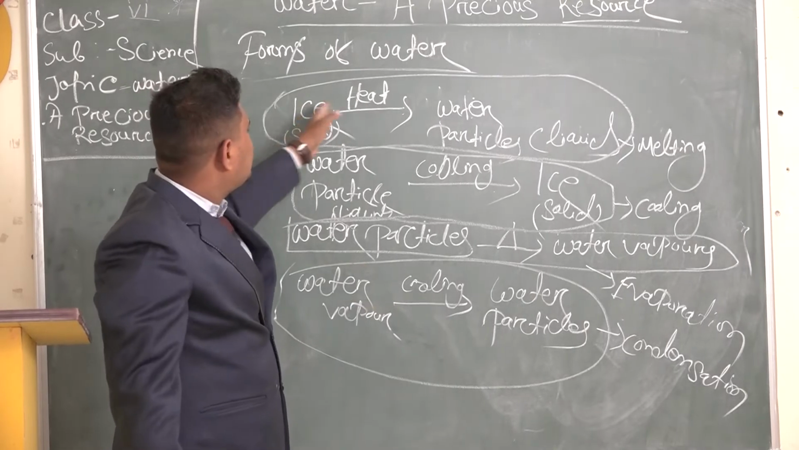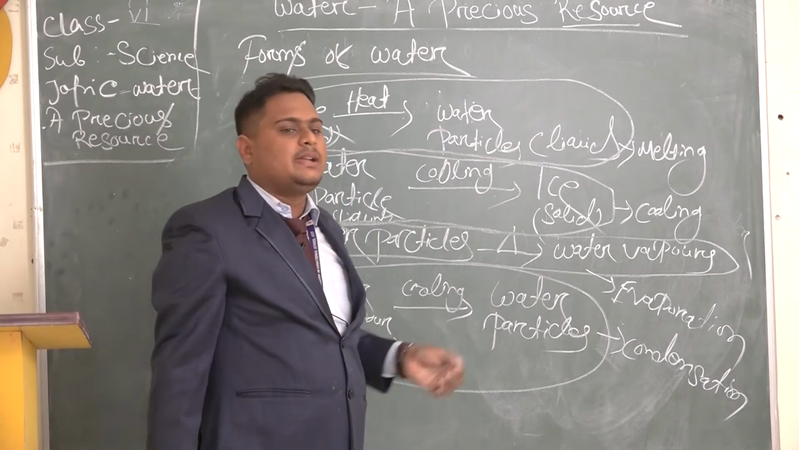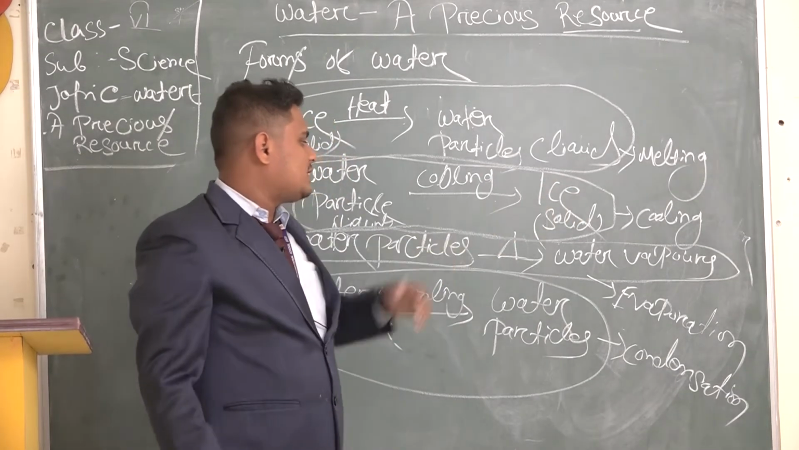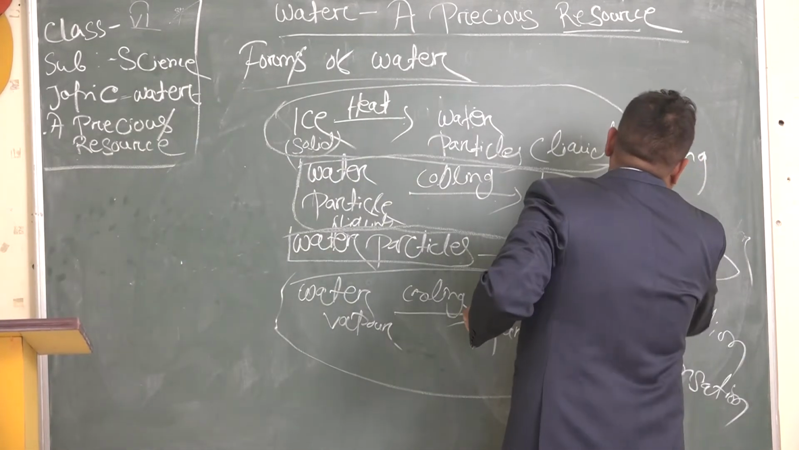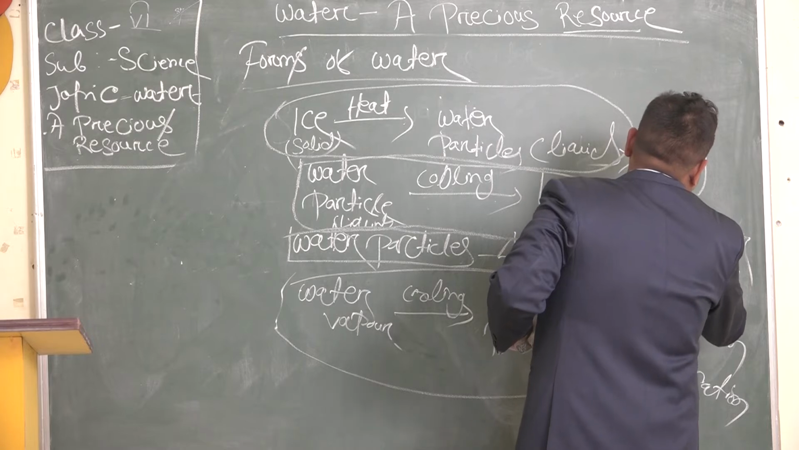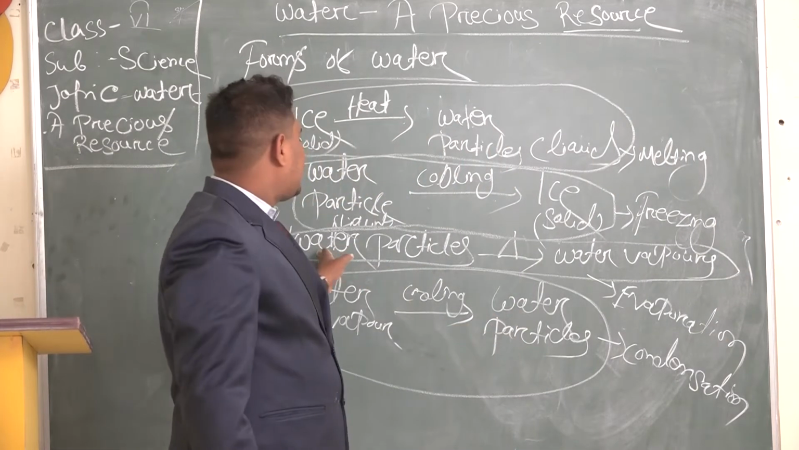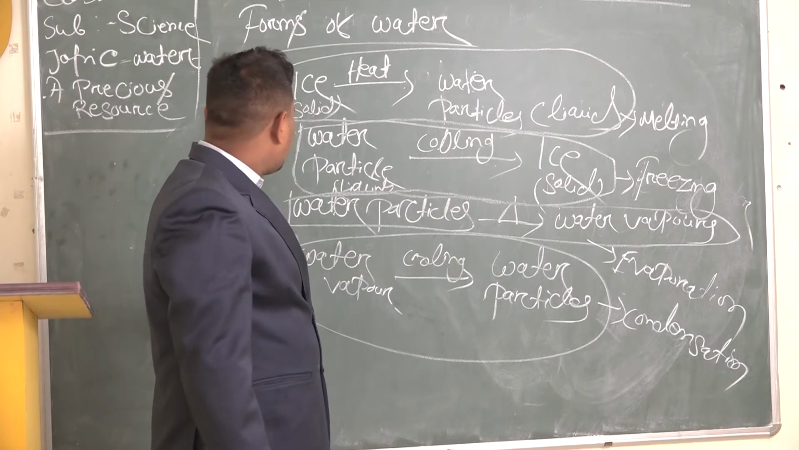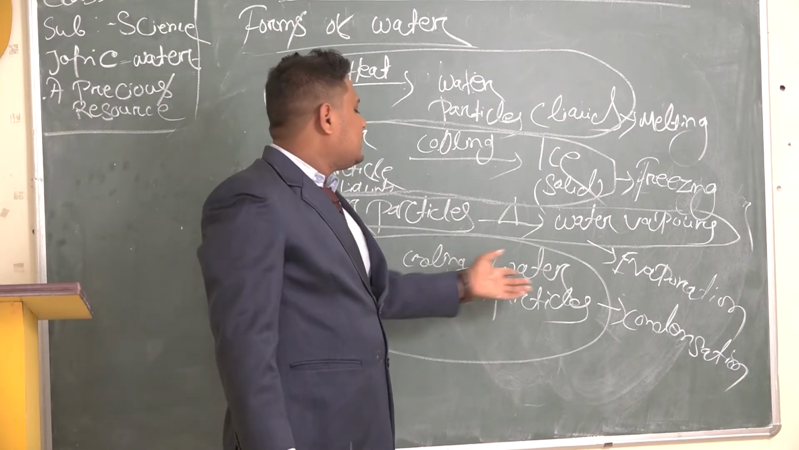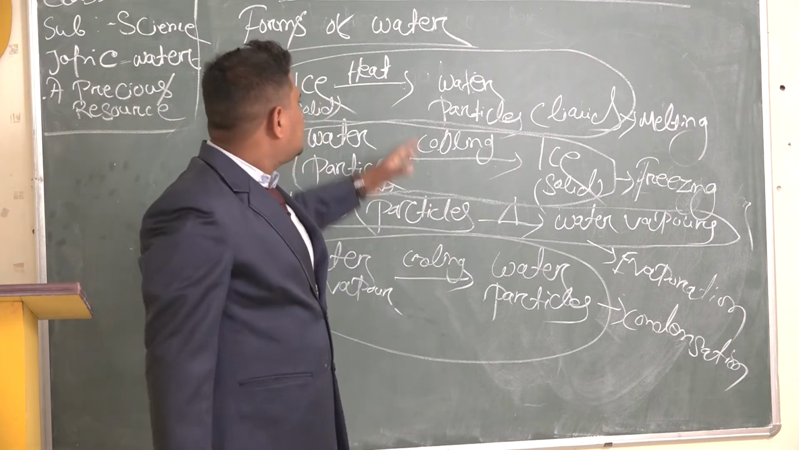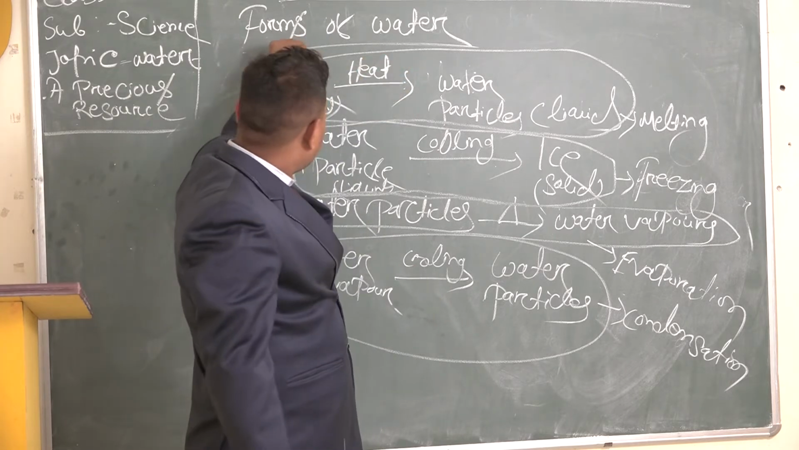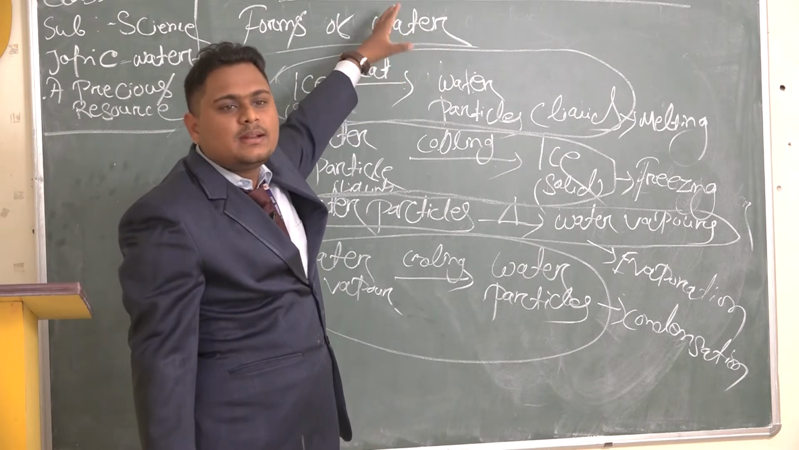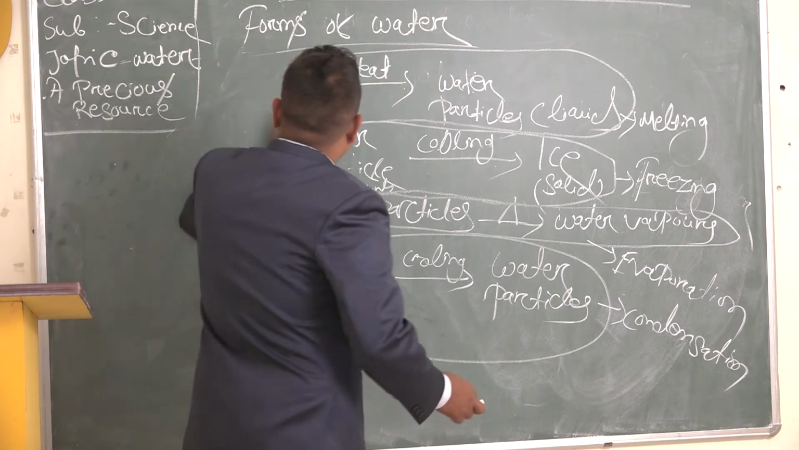First, ice changes to water particles on heating, that process is known as melting, and water particles change to ice on cooling, that process is known as freezing. Then water particles change to water vapor on heating, that process is known as evaporation, and water vapor again changes to water particles on cooling, that process is known as condensation. You might think, sir, to get from ice to water particles we will write a long process. No, we can get it an easy way. How? See it.